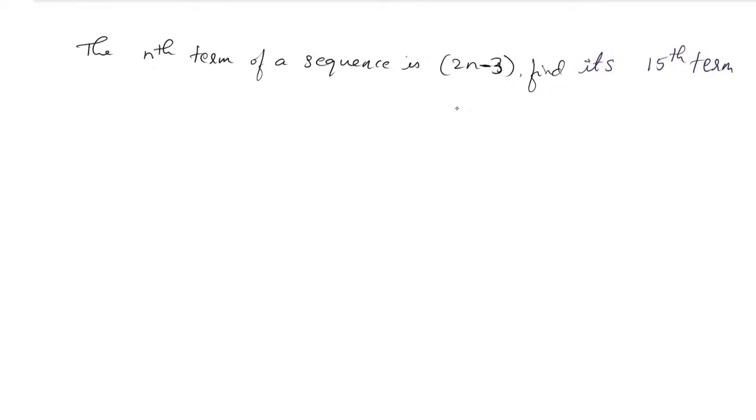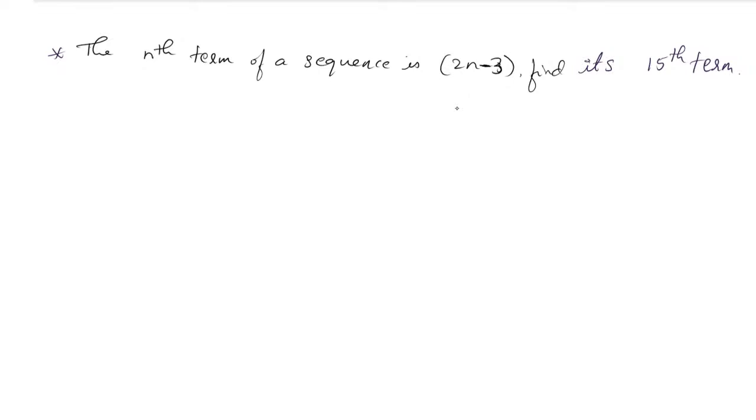Okay, this is the question. I hope all of you can see this. It is visible to you. The question is: the nth term of a sequence is 2n minus 3. Find its 15th term. This is the question.